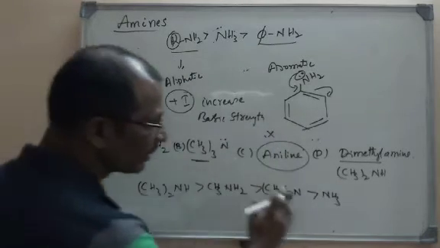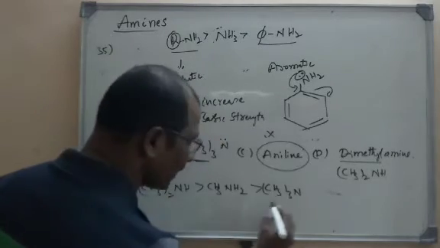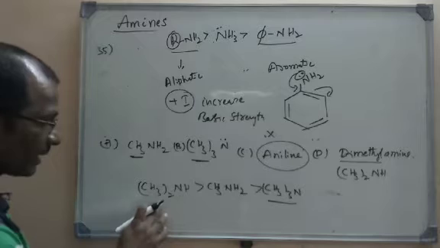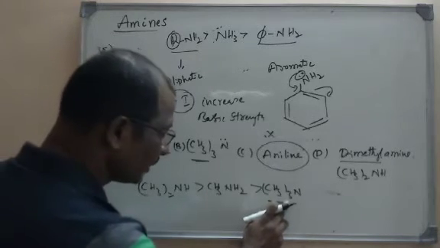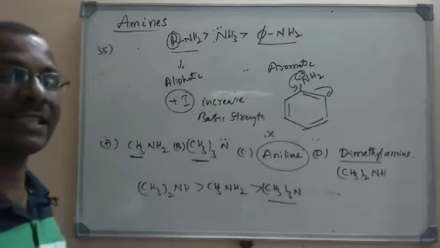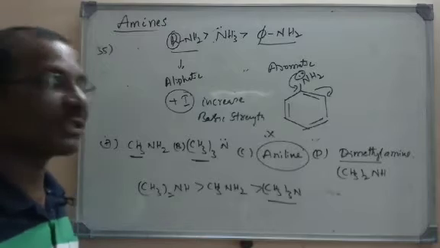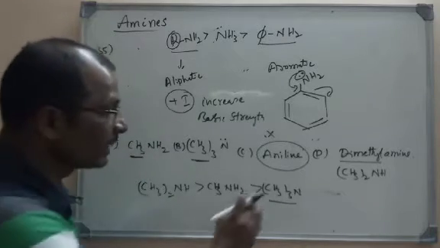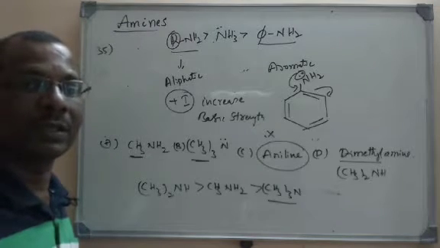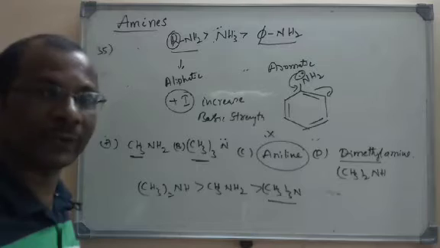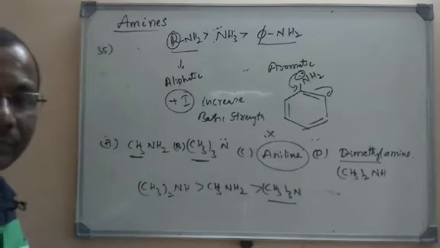Ammonia is not given in the options, so we compare within the list. Due to the steric hindrance, the methyl groups cover the nitrogen, so the lone pair on nitrogen is less available for donation, and trimethylamine becomes the least basic, and dimethylamine becomes more basic.